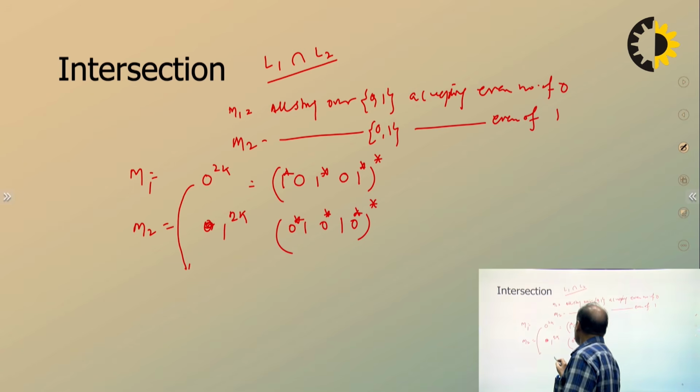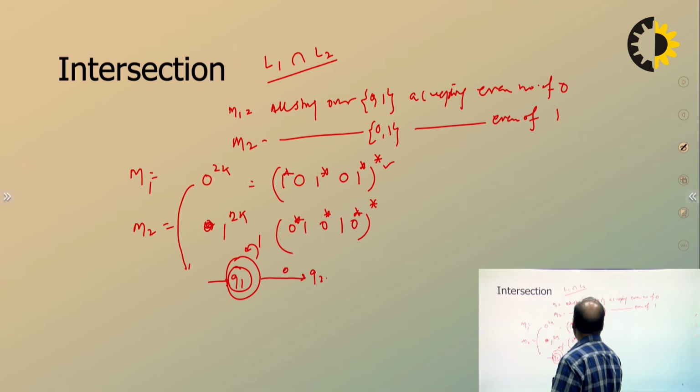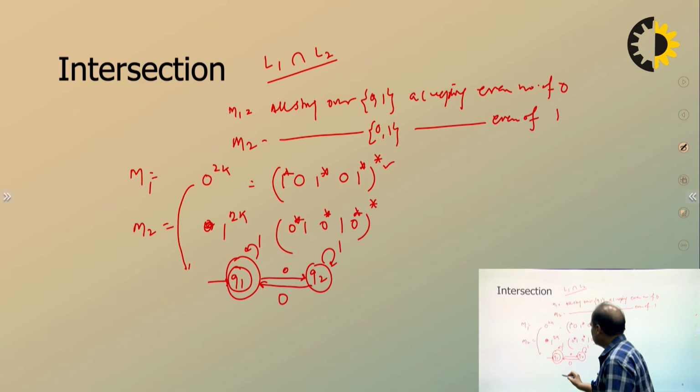Take the shortcut notation. Let's say this is Q1, and since it is accepting, this is final, then 1, then 0 and Q2, then again 1 and go back on 0. This will accept an even number of 0s.